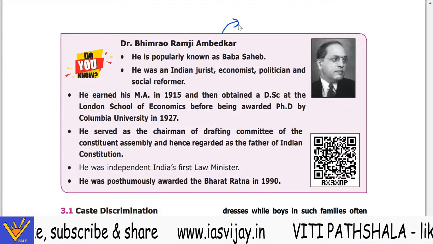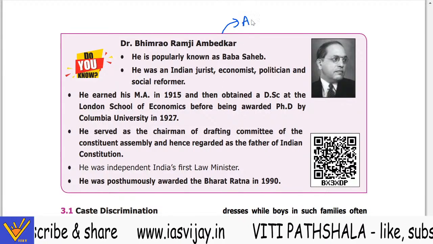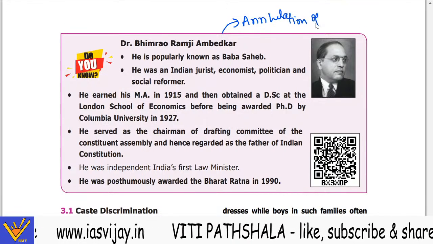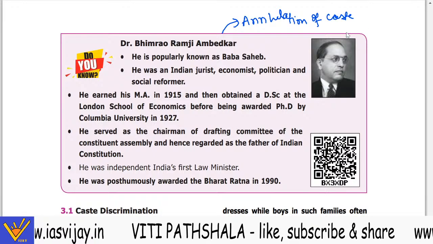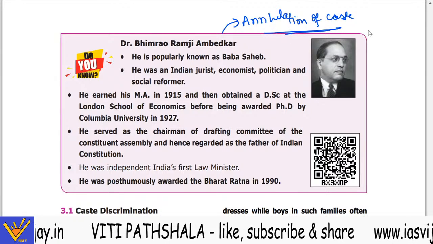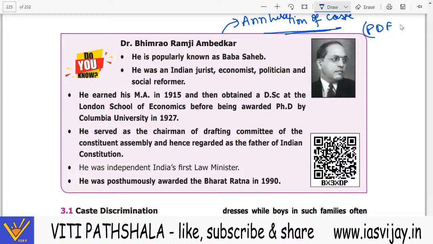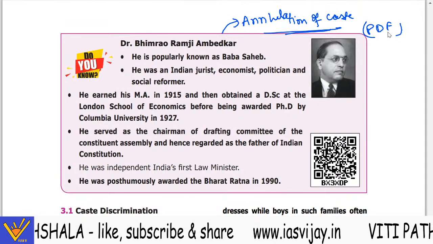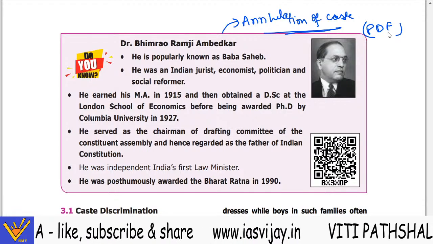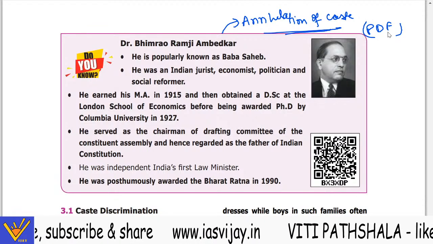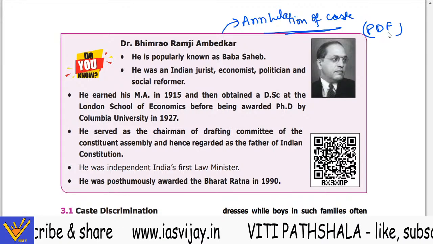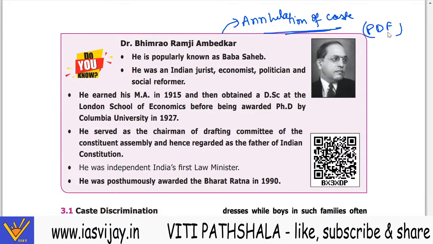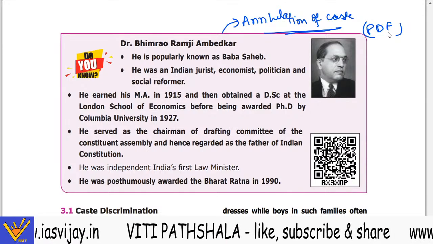The book is Annihilation of Caste. So this is a book. You can get the PDF when you search on the web. You can read this book. If you get the time, kindly read this book. It explains what untouchability was at that time, and why discrimination on the basis of caste had to be annihilated, as written by Ambedkar.